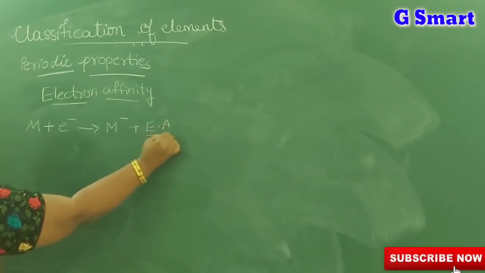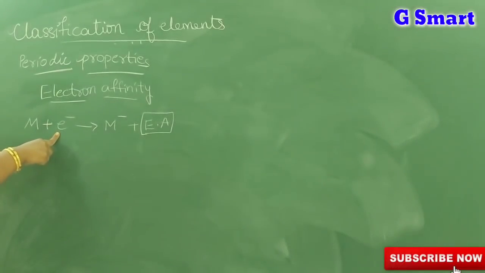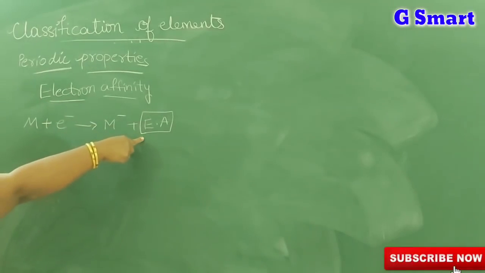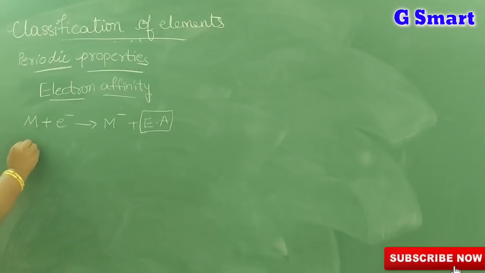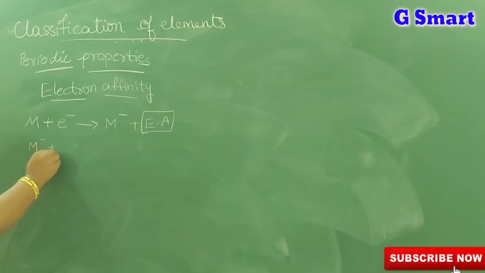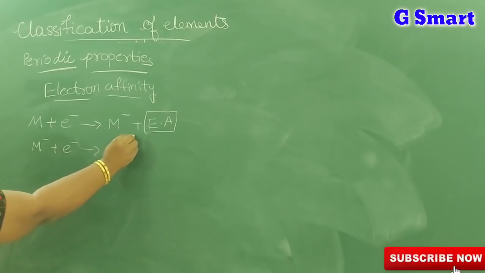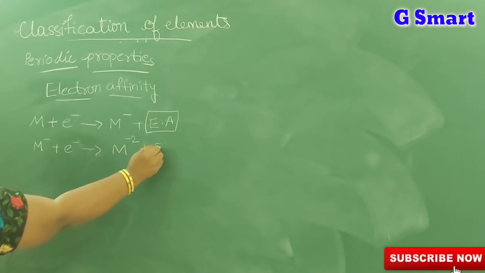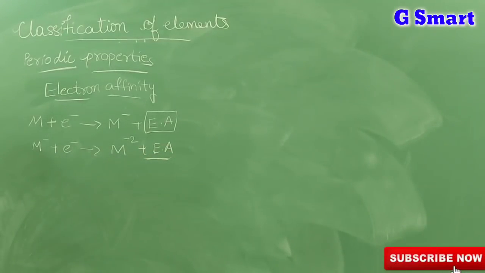This energy is called electron affinity. When you are adding the first electron, the energy released is called first electron affinity. Suppose you are adding a second electron, that electron affinity is called second electron affinity. Okay, this is electron affinity.